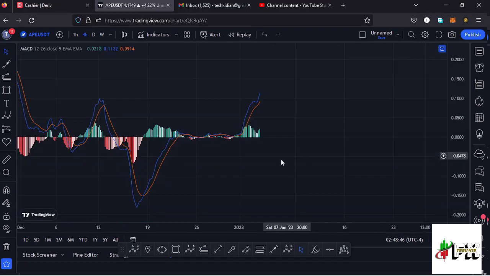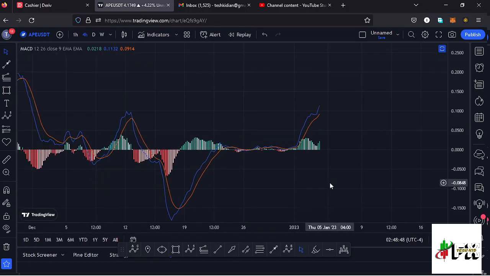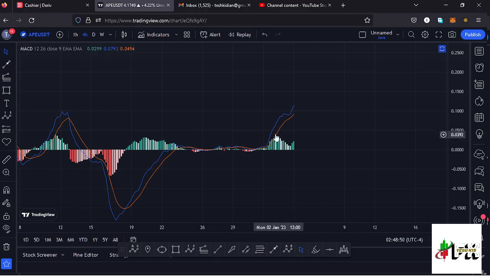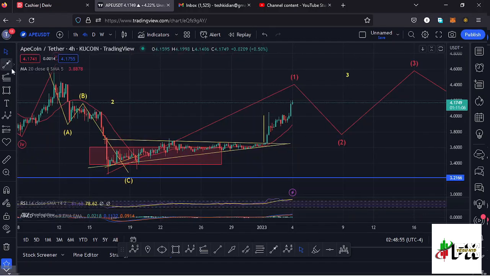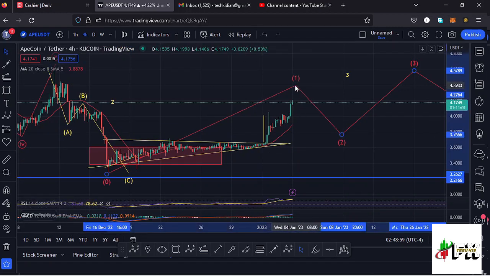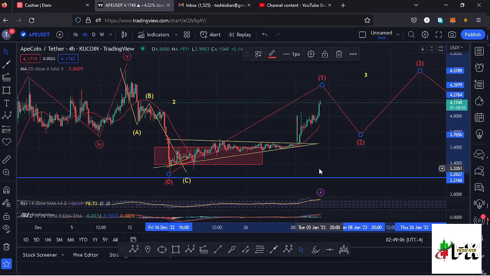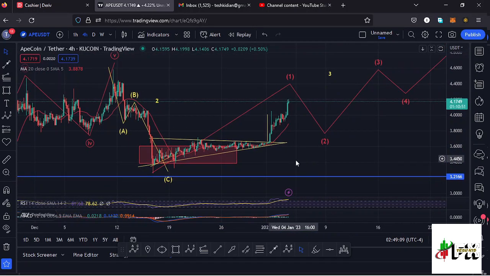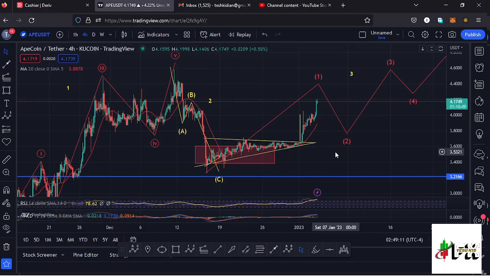Also taking a look at the MACD, we had printed a bullish crossover here, and we are still seeing an increase in the buying momentum, meaning there are still chances that we might continue pushing higher and make one more lower high in the formation of this first wave to the upside. Then from there we can expect a confirmation in the formation of this second wave, and I'll be keeping you updated on that. So let's be patient and see how that plays out, and that's the update for ApeCoin.